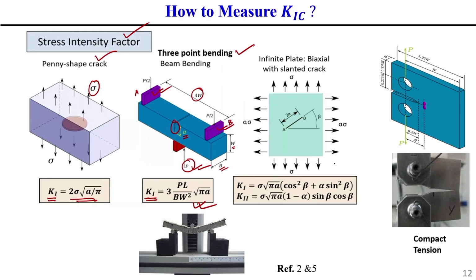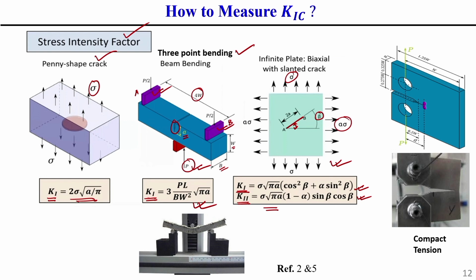Another approach we can use is a plate with a slanted crack, that means an inclined crack, which is subjected to a biaxial state of stress. Biaxial means the stress is applied in both directions. For this case, the mode one and mode two stress intensity factors can be represented by this equation, where beta is the angle of the crack with respect to the horizontal axis. With the help of this equation we can find the mode one and mode two stress intensity factors.